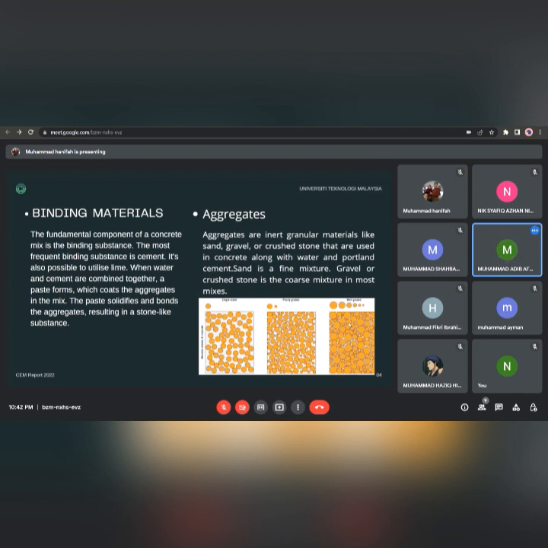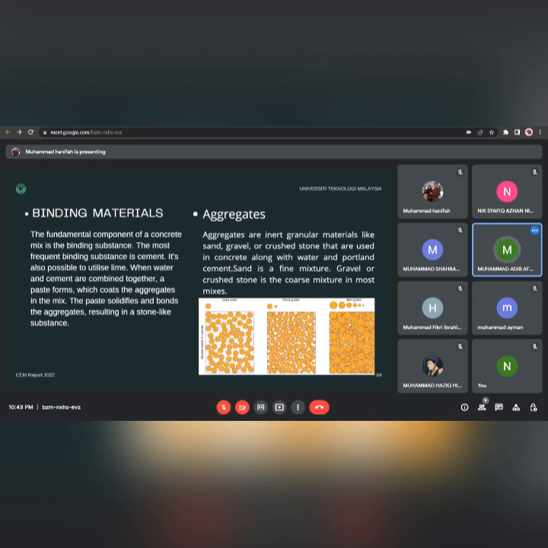When water is mixed with the cement, a paste is created that coats the aggregate within the mix. The paste hardens and binds the aggregate, and it will form a stone-like substance.